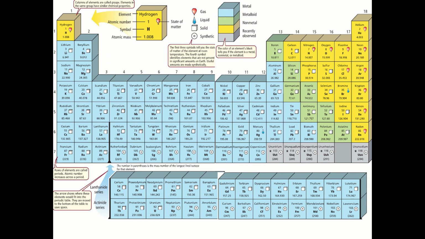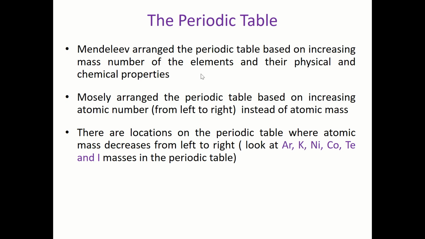But at the time of Mendeleev, it was not based on the atomic number, but it was based on the mass number. Now, if you remember, we have, for example, carbon 6, 12. So the atomic number is 6 and the mass number is 12, right? So Mendeleev did not use the atomic number, but he used the mass number.